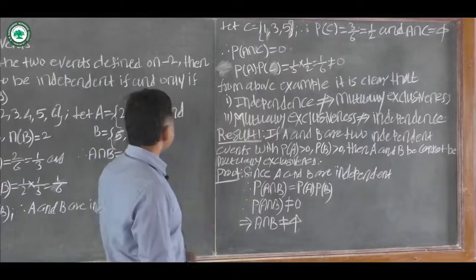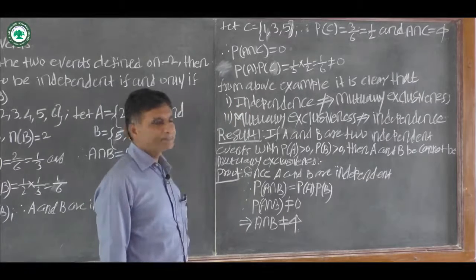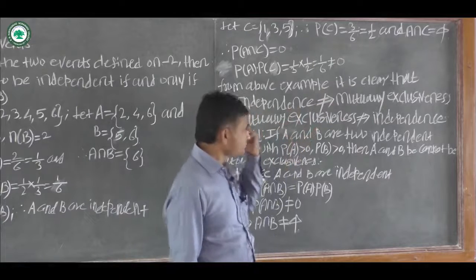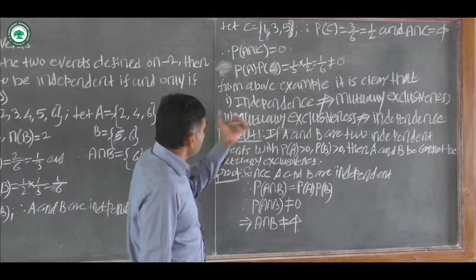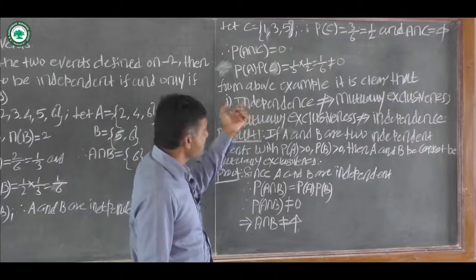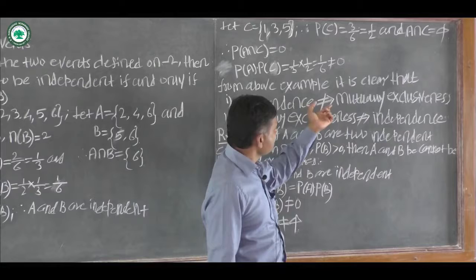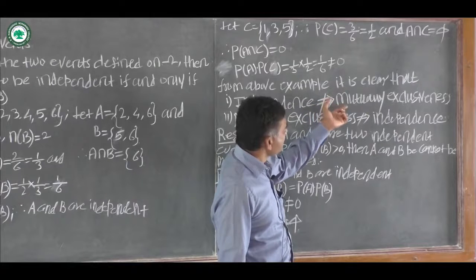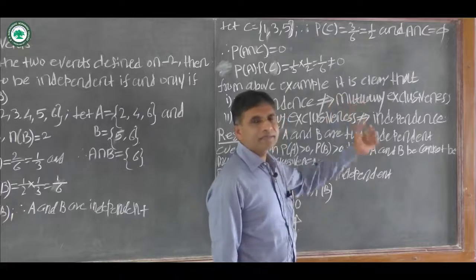Now, from this example, we can conclude that, or it is clear that, if two events are independent, then this does not imply that the events A and B are mutually exclusive.